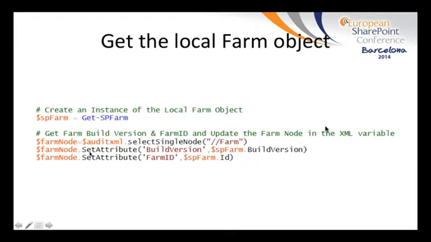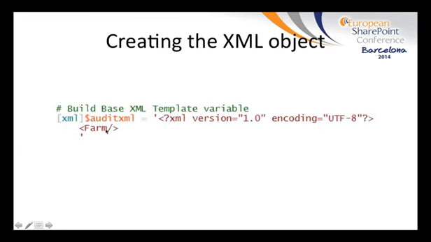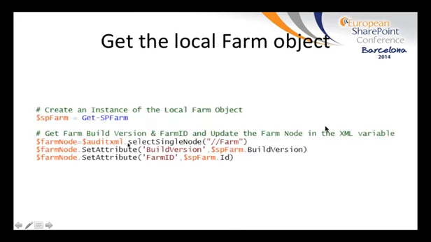And as we look down here, you can ignore the select single node for now. I'm going to dig into that a little deeper in a later slide. But essentially, what we're doing at this point is selecting the very first farm node that we created on this slide. You can see that we've created this farm node in the XML. So now we want to select that farm node, and then set attributes such as build version and farm ID. Both of those take a string as the parameter that gets passed into them.